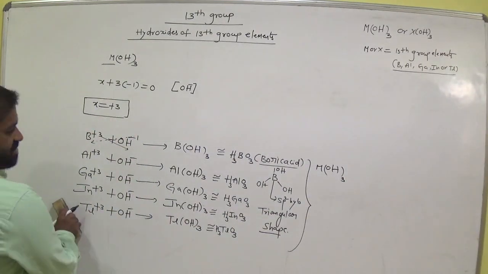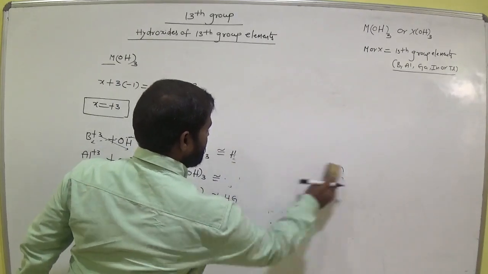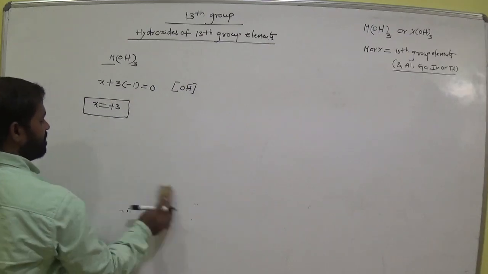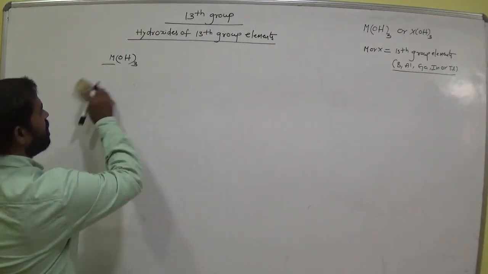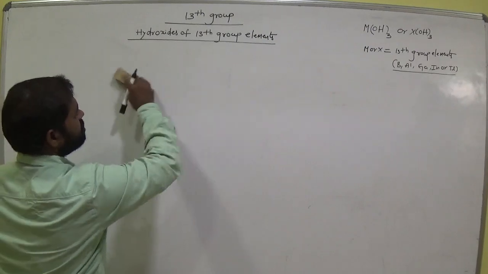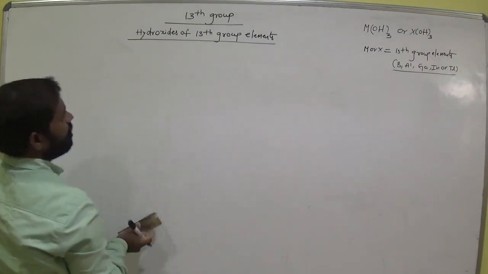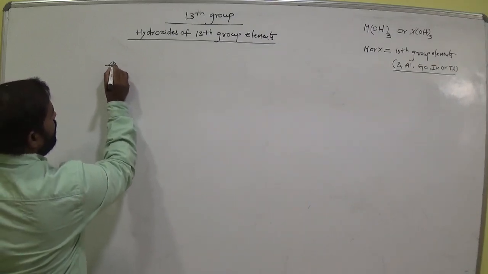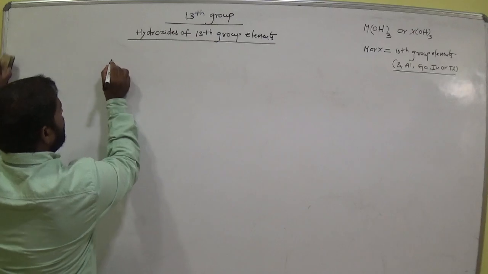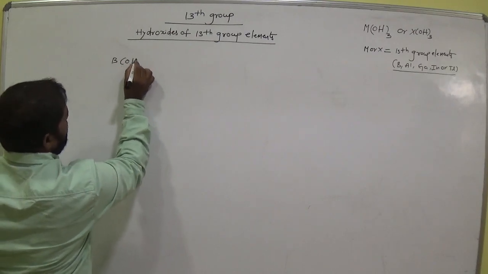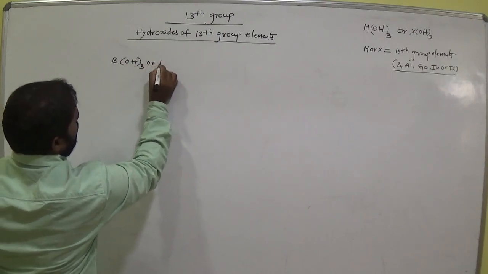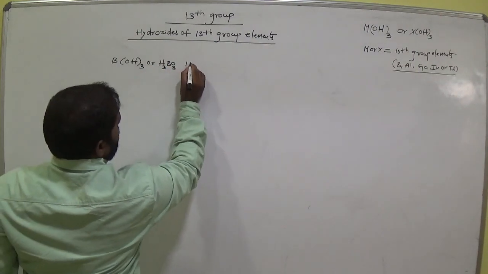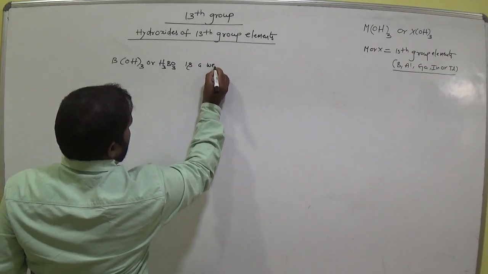So now we go for next in this. Compare the acidic and basic strength of hydroxides of 13th group elements. Let's see. The first one, boron trihydroxide or H3BO3 is a weak acid.